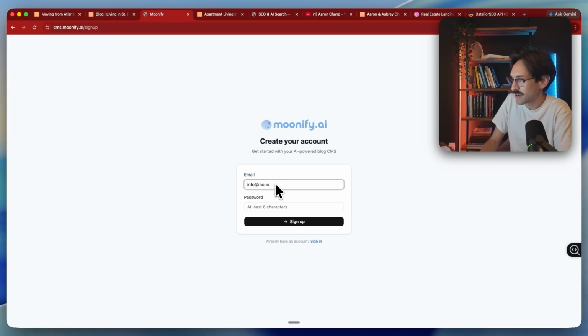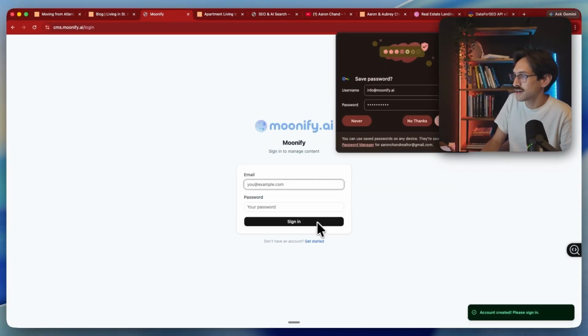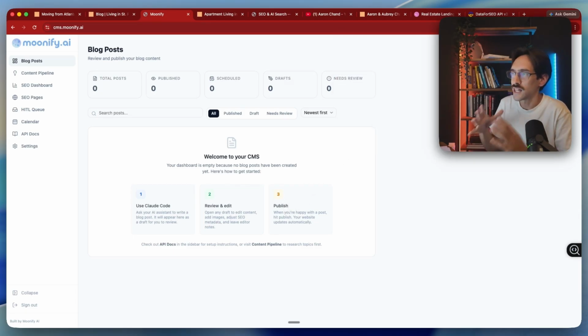I'm going to go info@moonify.ai, and then for my password, I'm going to go sign up. Boom. And so now we are logged in to Moonify, to the CMS.